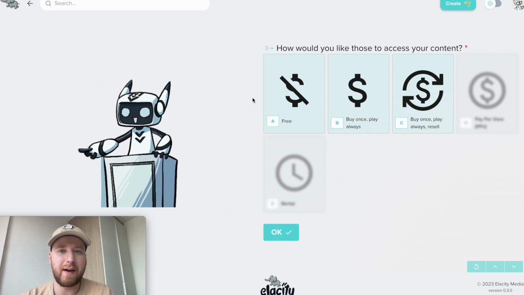So we have different rights. When you mint NFT access tokens, embedded in those tokens are the different rights which allow you to decrypt the media and under what terms. Right now you can do it for free. Anyone can access your video. We can allow for someone to buy once and play always, meaning that they can't resell it on afterwards. Or the most interesting one, I believe, is the ability to buy an access token to enjoy the content and then to resell it on.